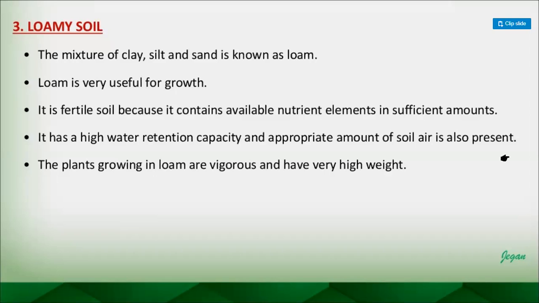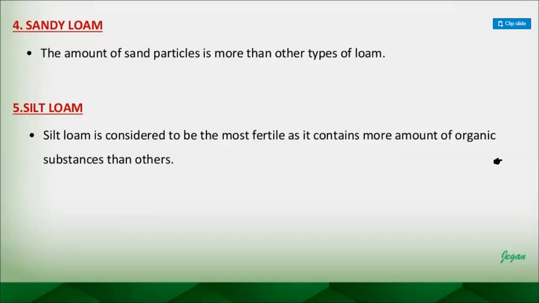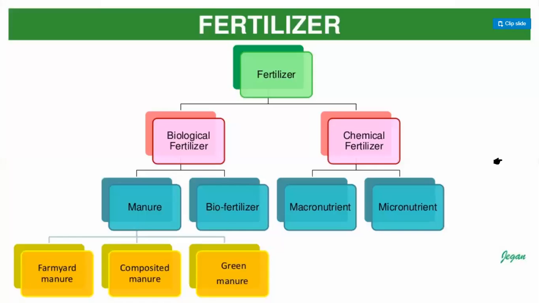Soil air in appropriate amount, because soil is also supposed to have air, which will help the respiration of the seeds and the roots. The plants growing in loamy soil are vigorous and have very high weight. Sandy loam: the amount of sand particles is more than in the other type of loam, that is called a sandy loam. Silt loam is considered to be the most fertile as it contains more organic substance than other soil. Here you can see another factor affecting cultivation, that is fertilizer.